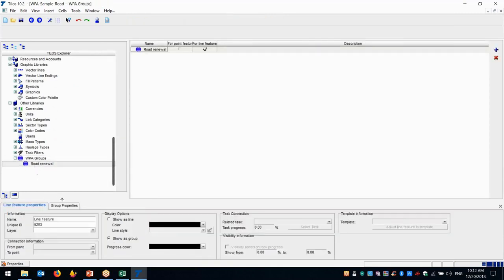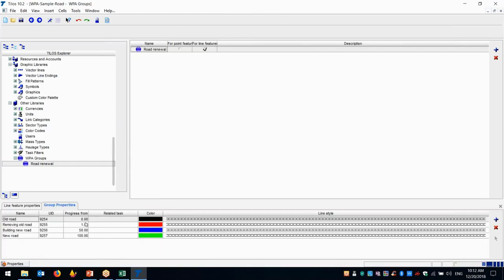We can show the line black if there is no progress, red if there is progress, blue if the activity has 50% progress, and green if the activity is completed.